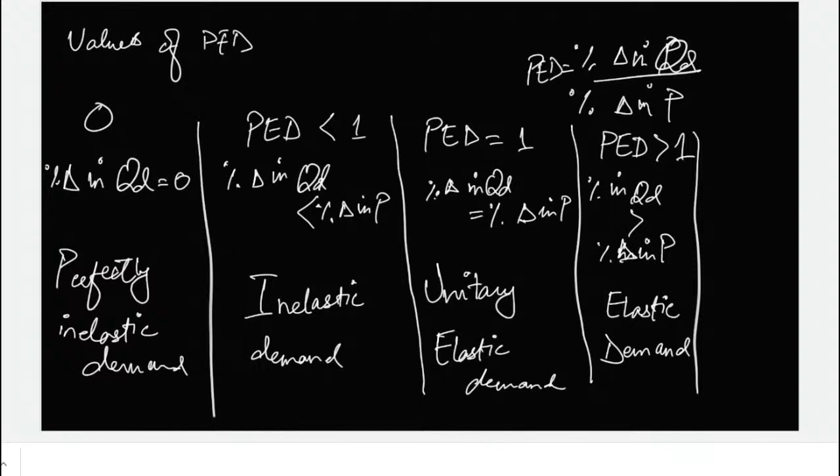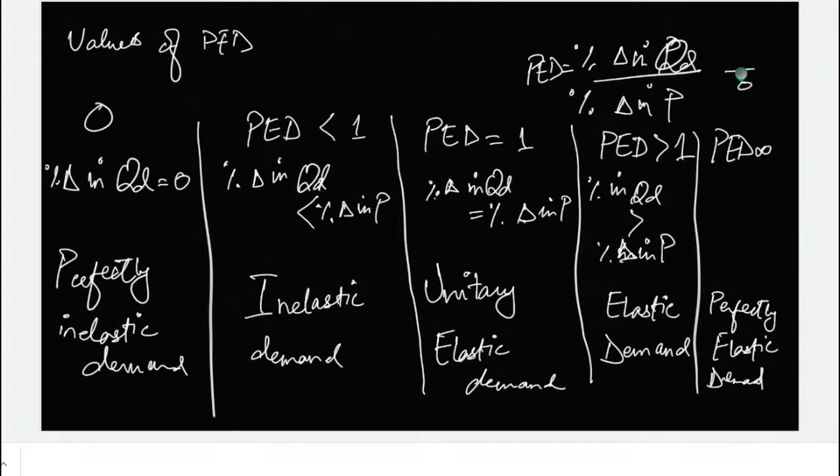And last is the case of perfectly elastic demand. Perfectly elastic demand will get infinity as answer when the denominator is 0, since anything divided by 0.